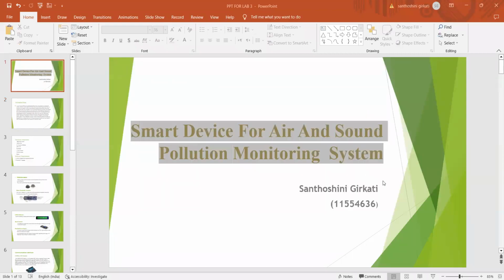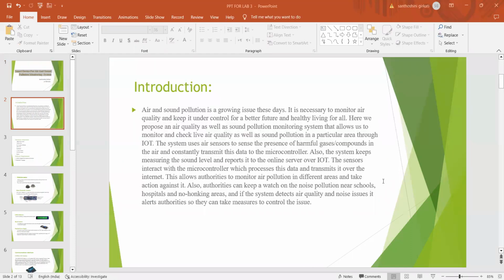Hello, everyone. So the topic for the discussion is smart device for air and sound pollution monitoring system. Firstly, getting into the introduction, air and sound pollution is a growing issue these days. It is necessary to monitor air quality and keep it under control for a better future and healthy living for all. Here, we propose an air quality as well as sound pollution monitoring system that allows us to monitor and check live air quality as well as sound pollution in a particular area through IoT, which is the Wi-Fi module.